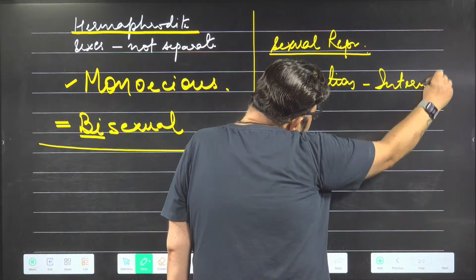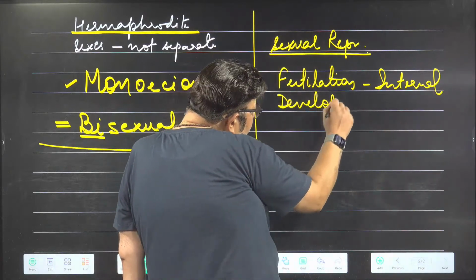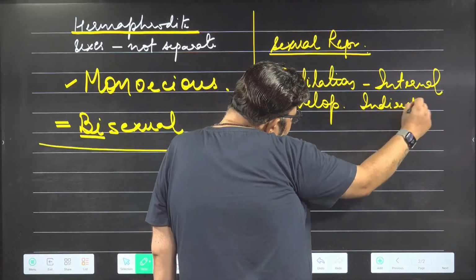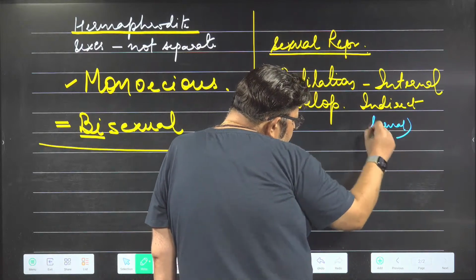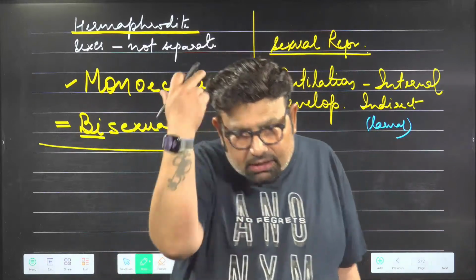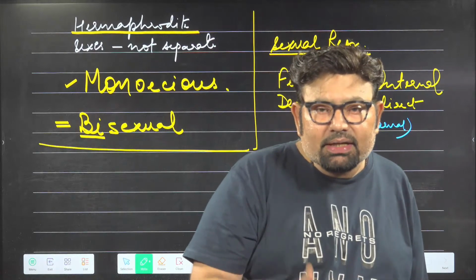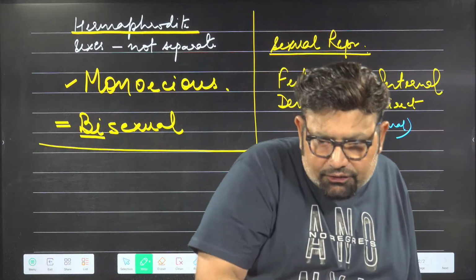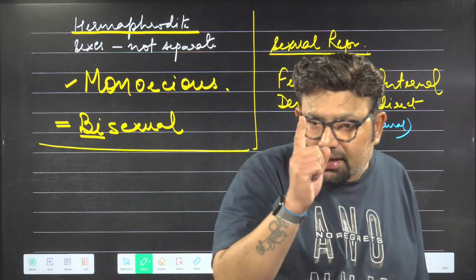Development, bachcho, is indirect. There is a larval stage in between, and the larva doesn't look like the adult, neither in morphology nor in physiology. Larva is different from the adult. Are you guys with me?